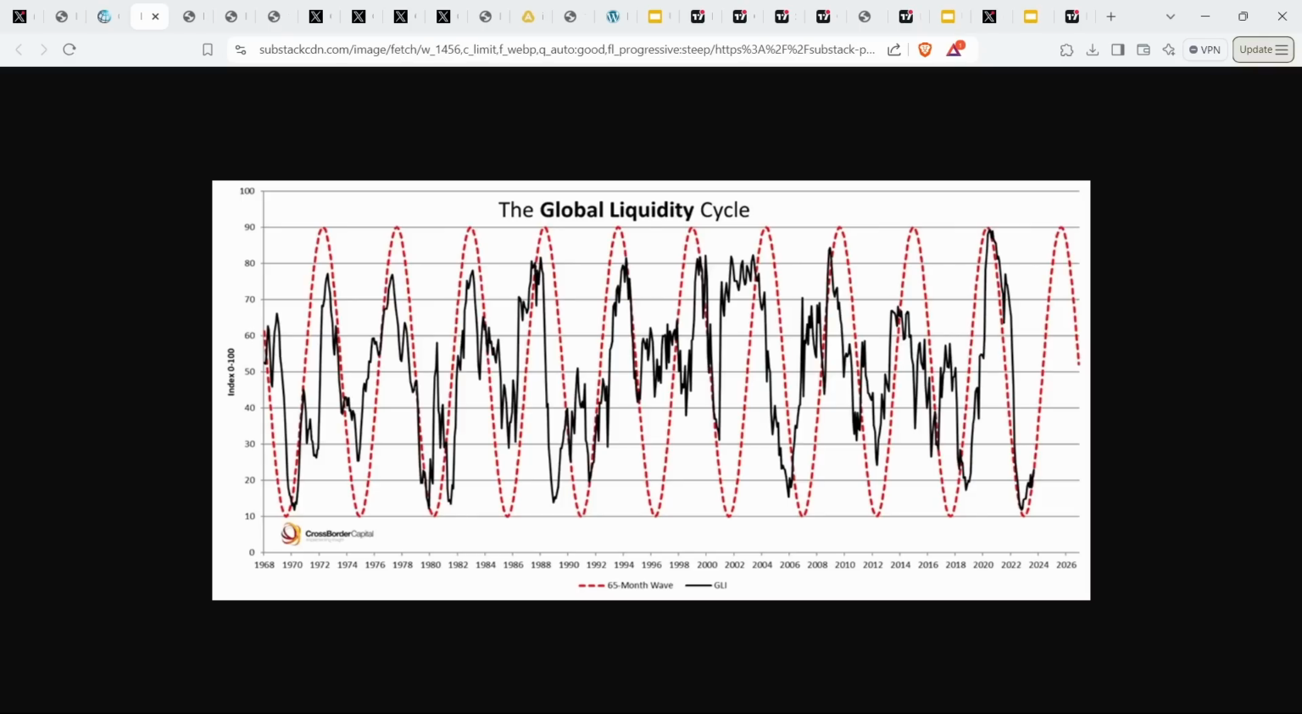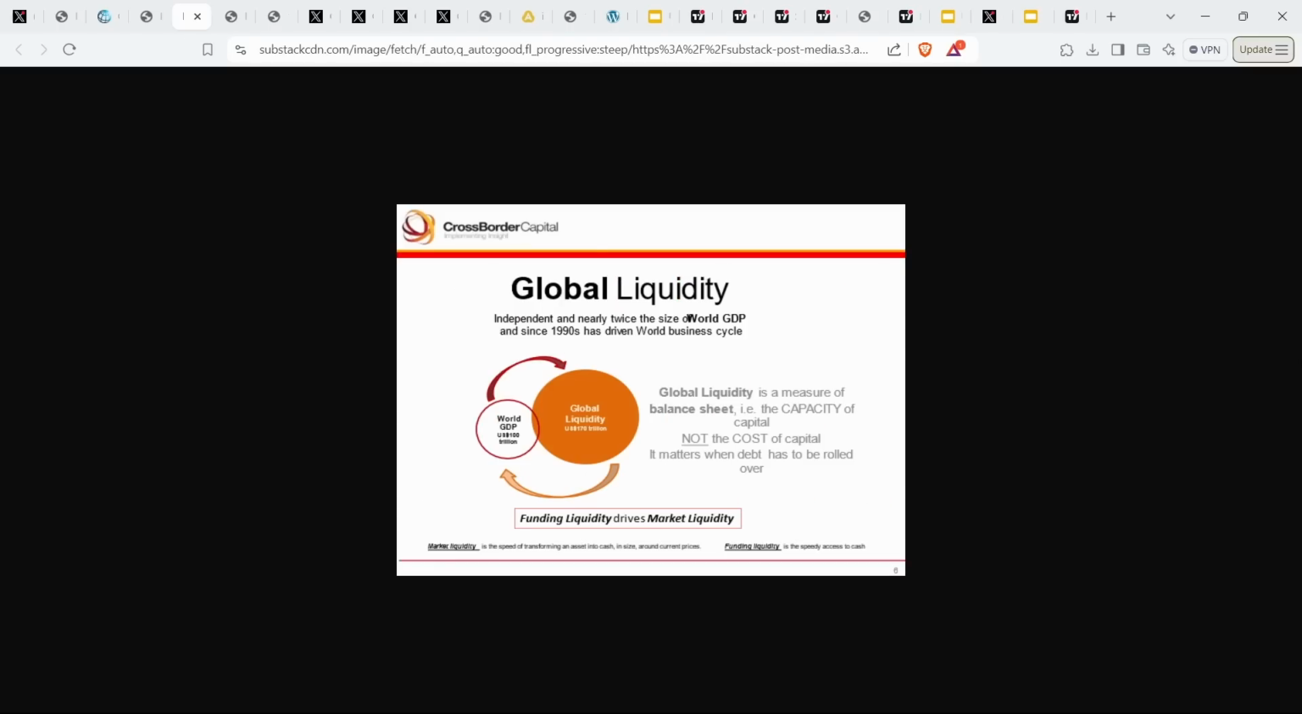You can see since the start of this graph in 1968, every 4 years the global liquidity, which is really new loan creation and balance sheet capacity, rises and then falls in line with the refinancing and servicing of old debts. Global liquidity is a measure of balance sheet capacity, or the capacity of capital, which is the ability to create loans at any one point in time. If a high amount of loans and new debt is being issued, then global liquidity is on the rise.